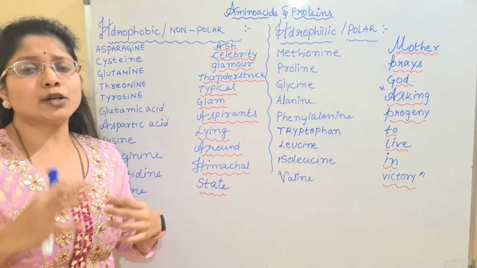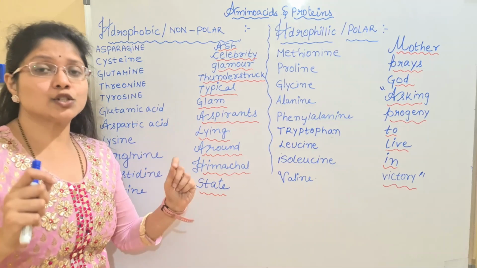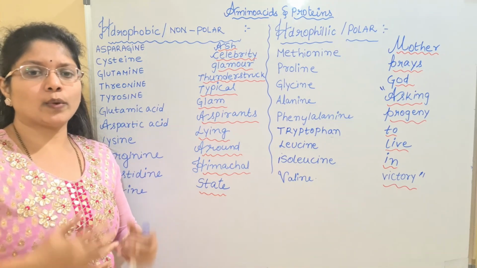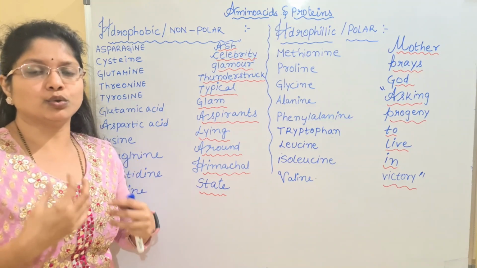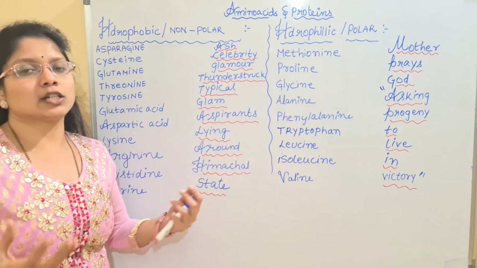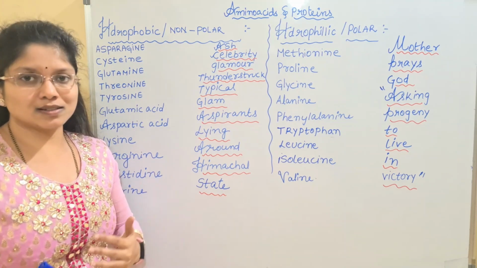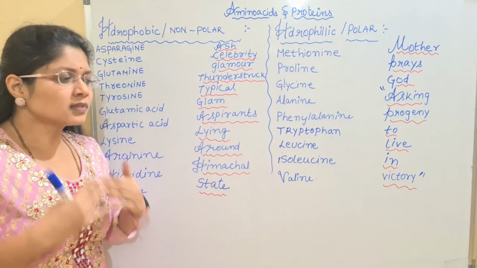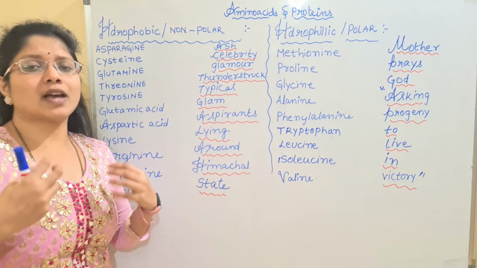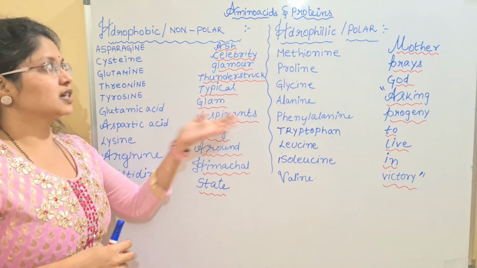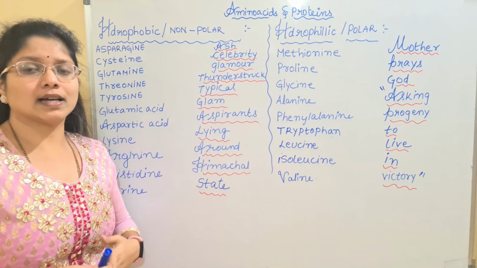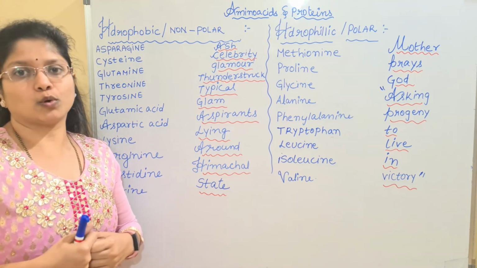Don't be in a hurry to learn the classifications. First take some time to learn all the 20 amino acids. When the terms are very familiar to you, then start learning the classifications. Mainly I have given three classifications: essential and non-essential; then we discussed the amino acids having different types of chemical groups; and the last classification I told you about is hydrophilic and hydrophobic, or polar and non-polar.